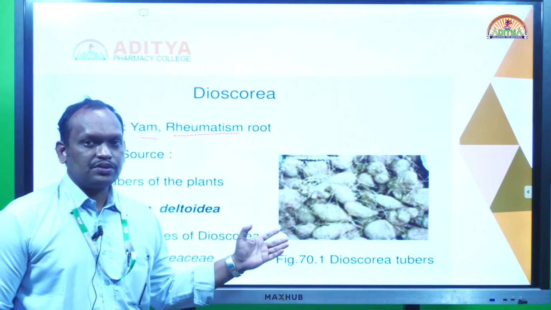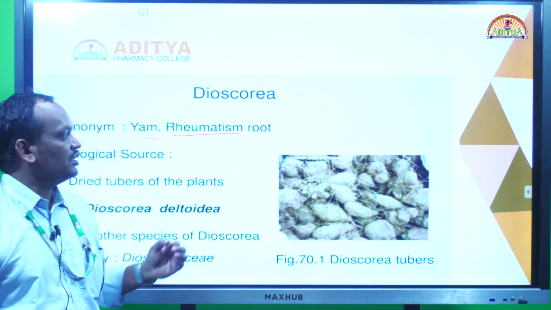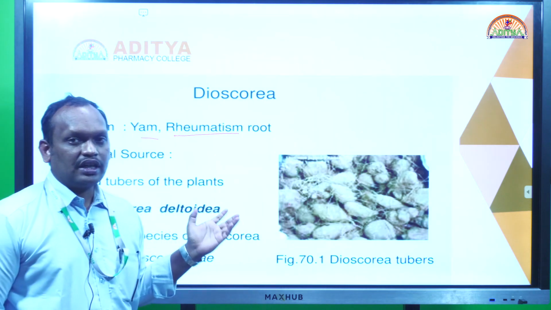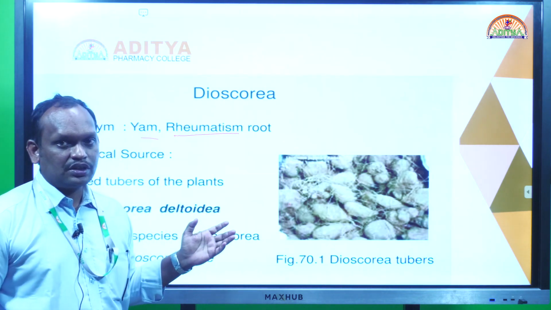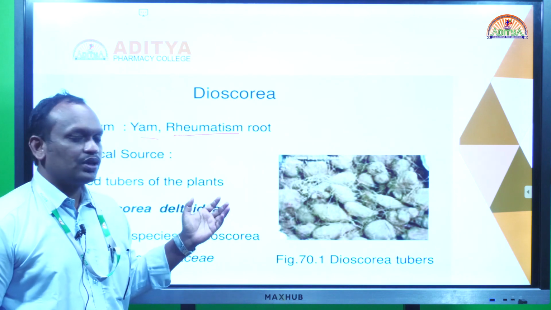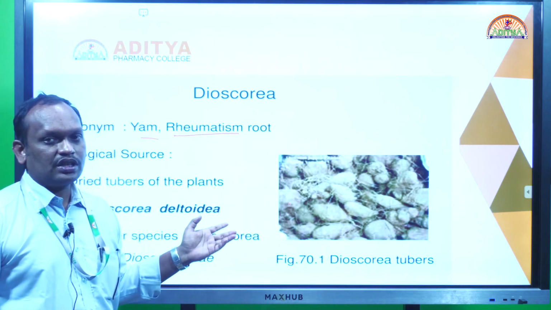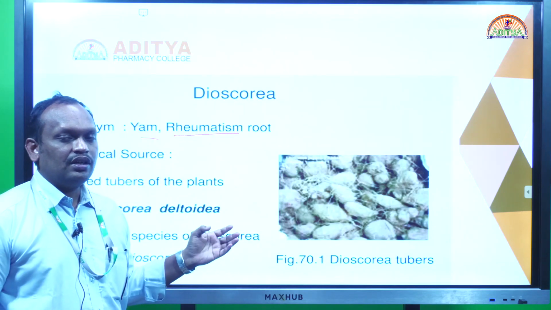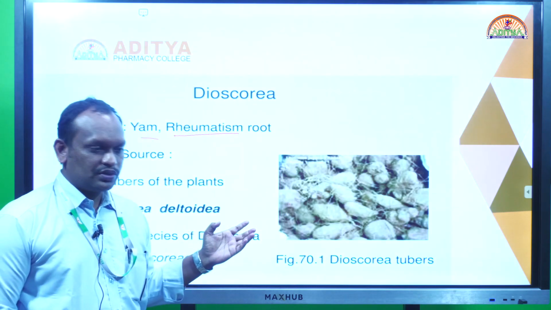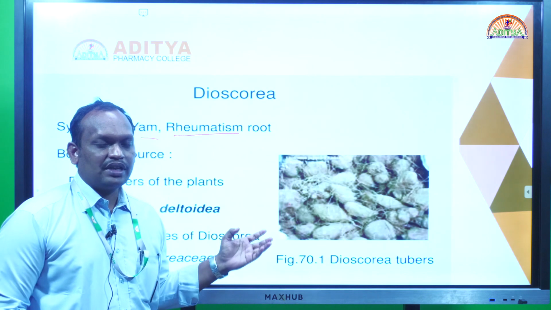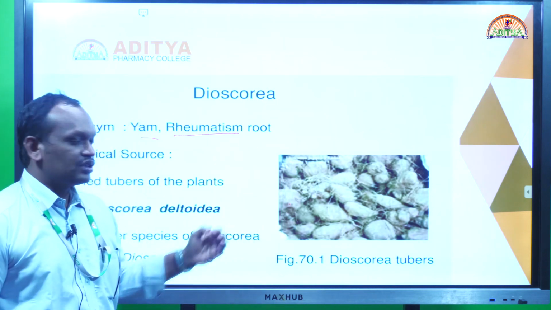Why? Because Dioscorea comes under the classification of glycosides, especially steroidal glycosides. Under the steroidal glycosides, we are going to discuss Dioscorea and Digitalis. So what is the main source of Dioscorea? It is a glycoside. What is the glycoside? Diosgenin. Diosgenin is obtained from the roots and bulbs of Dioscorea deltoidea.